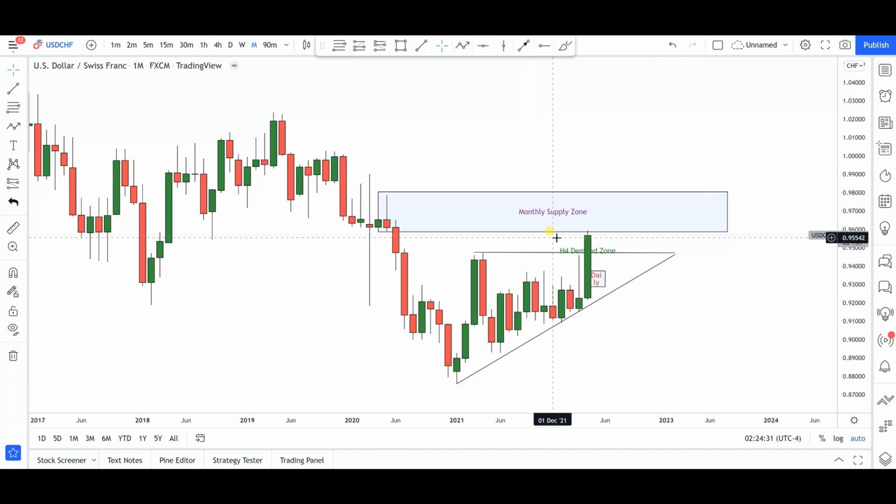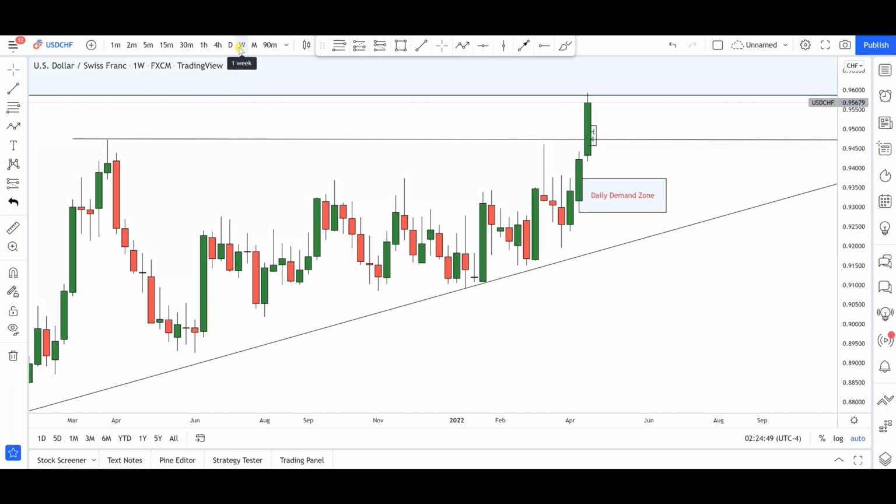All right, at this particular point, again, there is no need trying to catch or go against the trend. Just focus on buying at the moment. That's pretty much what I'm going to be doing, waiting for pullbacks and then bounces off of demand zones for long opportunities. All right, so that's it for the weekly time frame.